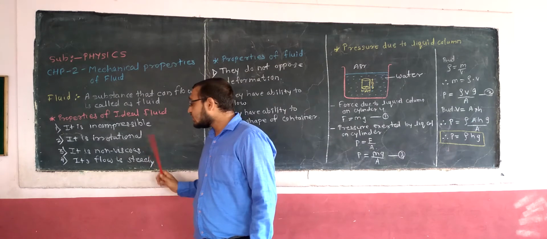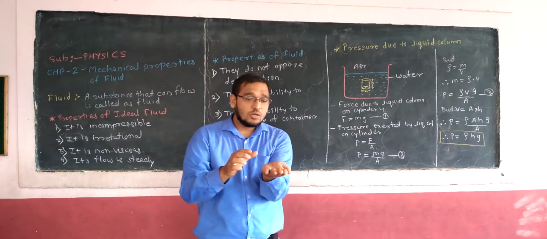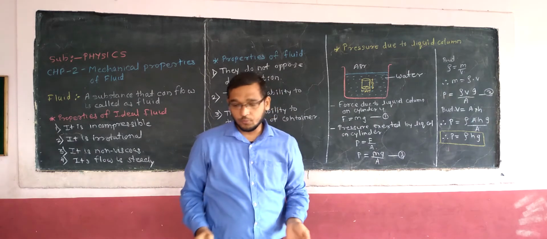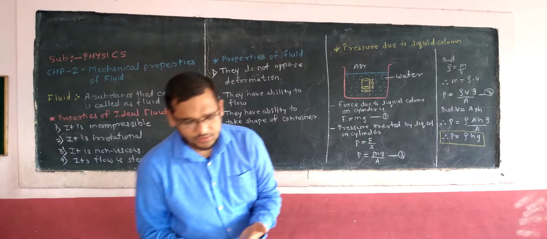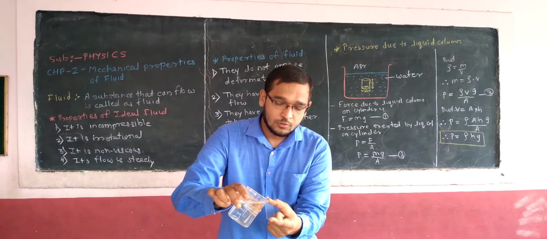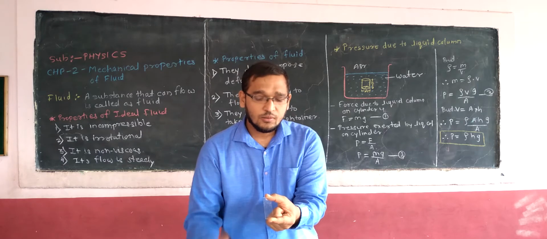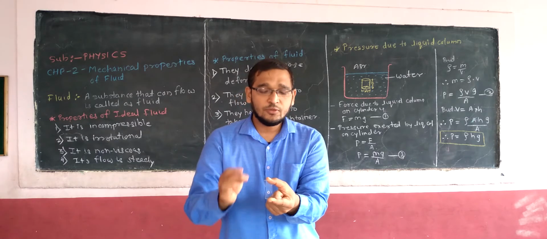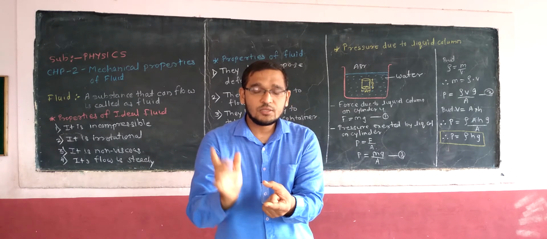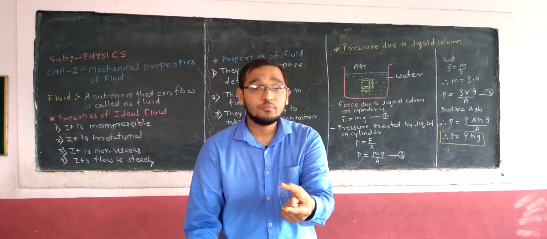Then third, it should be non-viscous. Now what is viscosity? Viscosity is the ability with which a liquid flows. Now see, I have this slide with me. I'm pouring a few drops of water on it. What happens when I pour the water? See, water slides easily, with only little stains of water remaining on the slide. The rest of the water has easily fallen down.